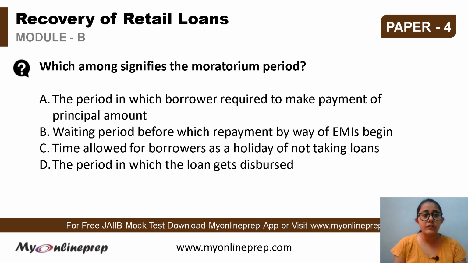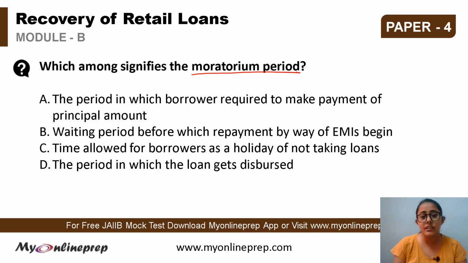The first question from recovery of retail loans is, which among the following signifies the moratorium period? It is asking about the meaning of moratorium period. Options are: A, the period in which the borrower is required to make payment of the principal amount. Option B is the waiting period before which the repayment by way of EMIs begins. Option C, time allowed for borrowers as a holiday of not taking loans. And option D, the period in which the loan gets disbursed.